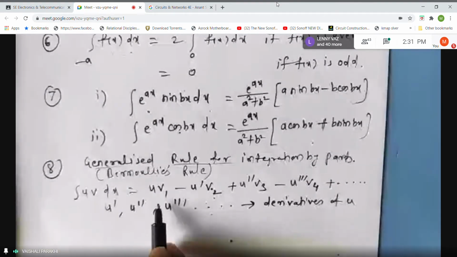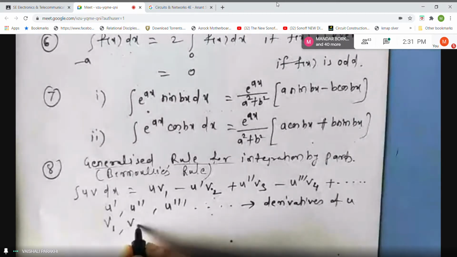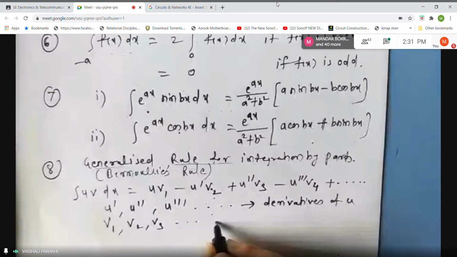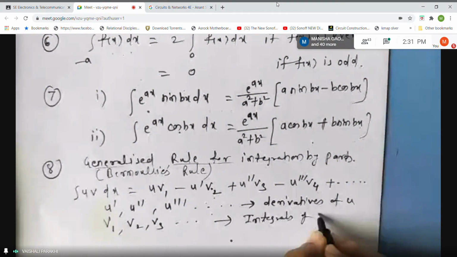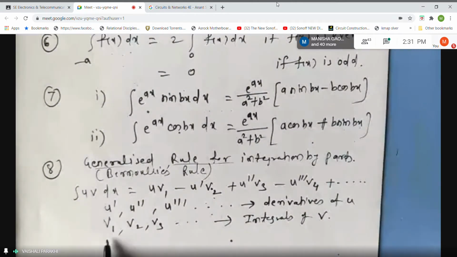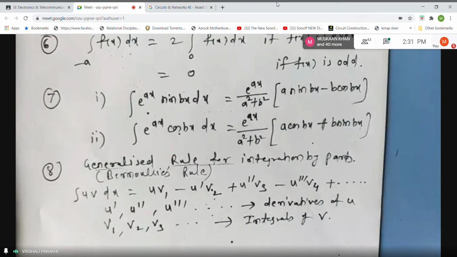And you may see letters with suffixes v1, v2, v3 and so on. These are nothing but integrals of v. So v1 is integral of v, v2 is integral of v1, v3 is integral of v2. These are integrals of the previous integrals.